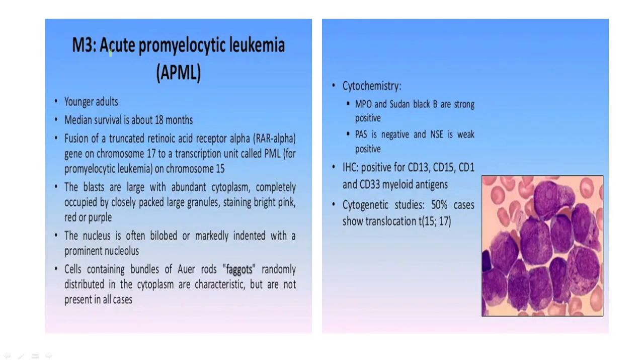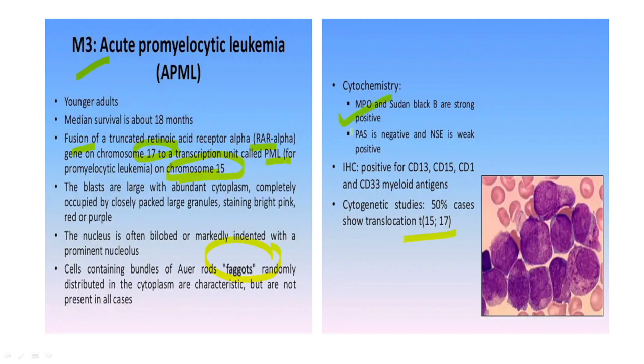Now what about APML here? APML, M3. What is this cell that you see here? A lot of granules and a lot of Auer rods in their cytoplasm. It is usually a faggot cell, which was highlighted in my last class. They usually have a fusion of the RARA and the PML genes, arising basically from chromosomes 15 and 17 respectively. t(15;17) is associated with this condition.